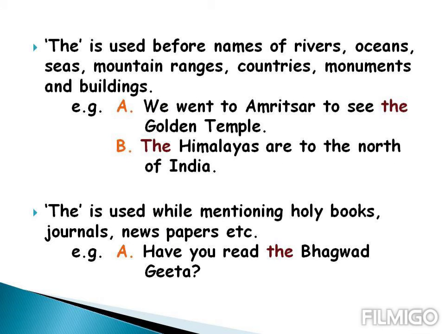Next rule is, the is used before names of rivers, oceans, seas, mountain ranges, countries, monuments and buildings. Examples: we went to Amritsar to see the Golden Temple. Golden Temple is a monument, so you will use the. The Himalayas are to the north of India. Himalayas are mountain ranges, so you will use the before it.